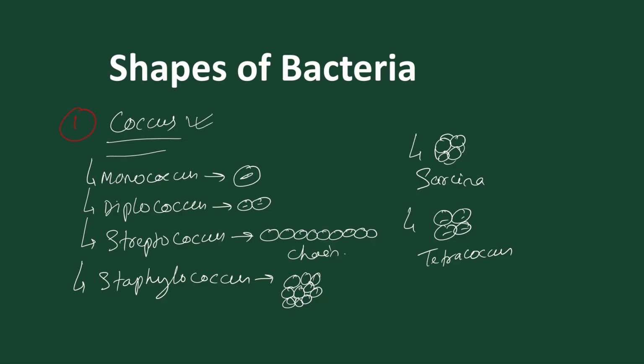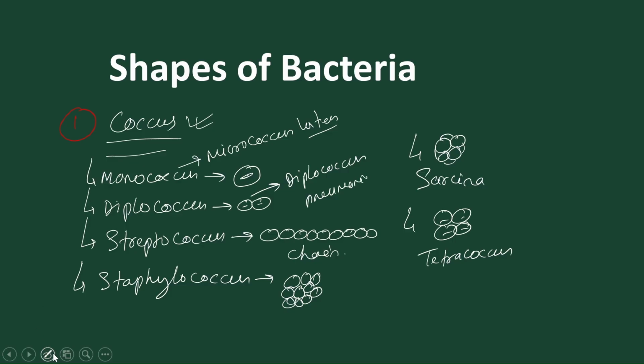So let's go for the examples. In monococcus, which group of bacteria is regarded as monococcus? That is Micrococcus luteus. Micrococcus luteus is the example. And Diplococcus is Diplococcus pneumoniae, that causes the pneumonia disease. Then we move on to Streptococcus. In Streptococcus, the best example is Streptococcus lactis.